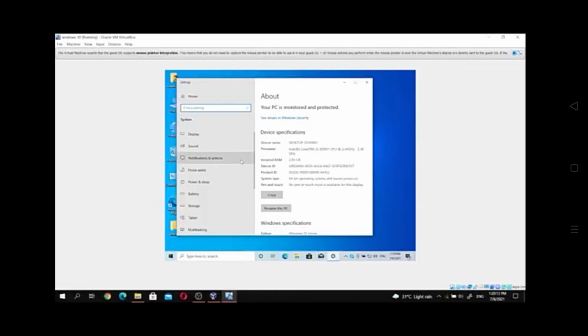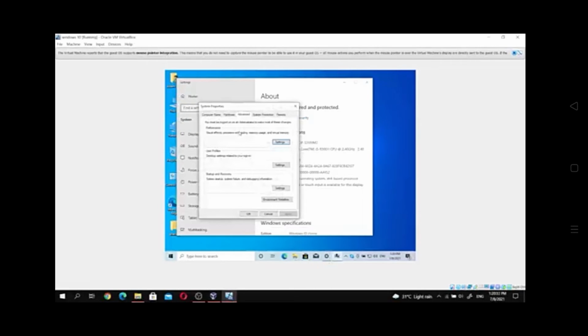Then I want to find advanced system. I will put the advanced system keyword in the search box.